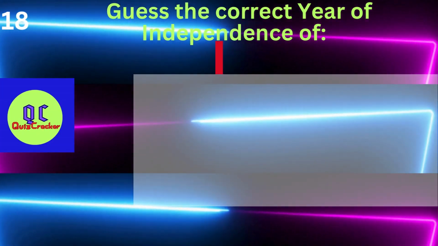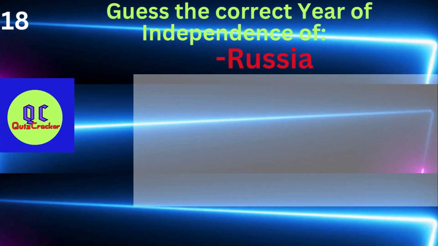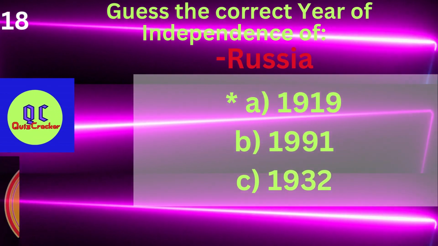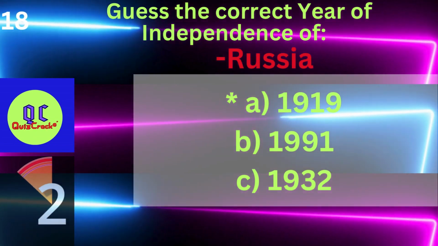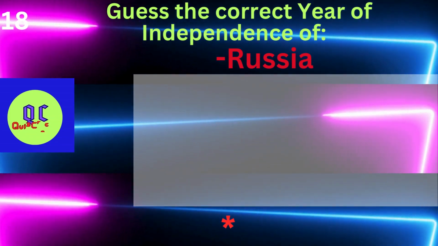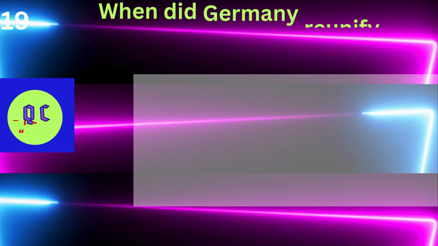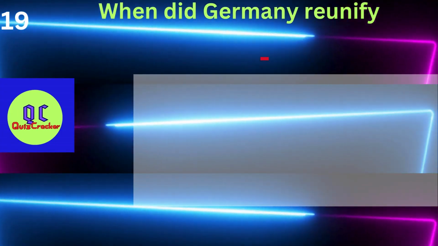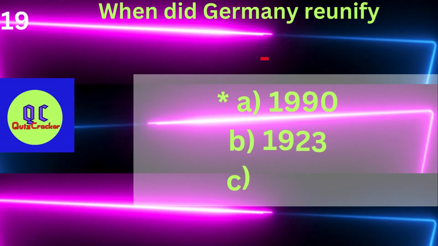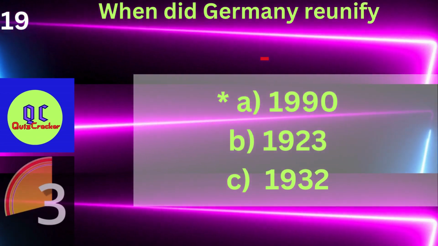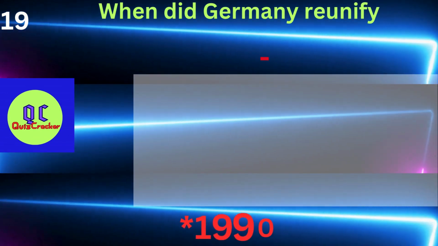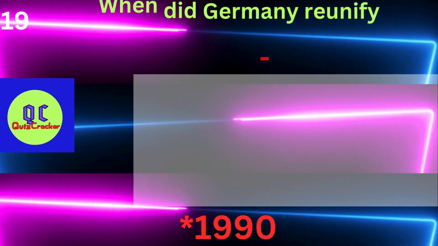Guess the year of independence of Russia. A. 1919. B. 1991. C. 1932. It's 1991. When did Germany reunify? A. 1990. B. 1923. C. 1932. It's 1990.